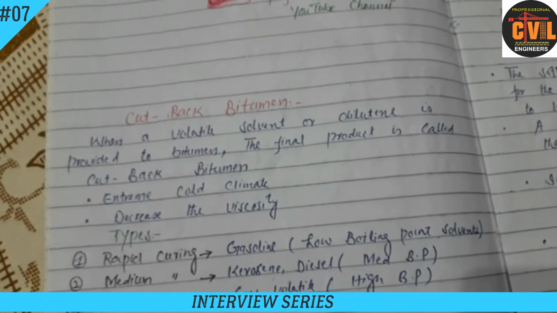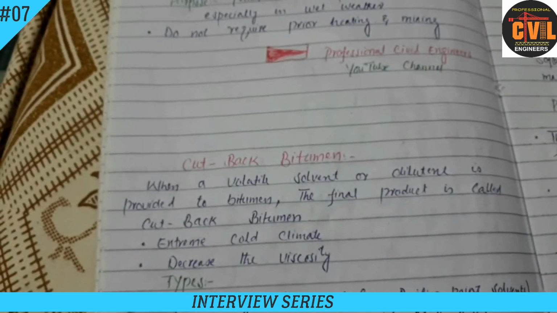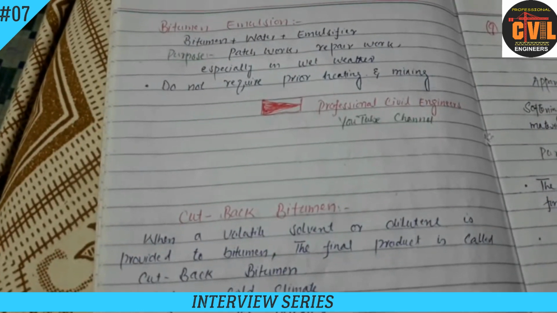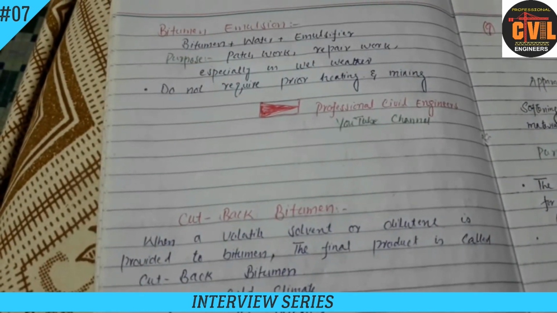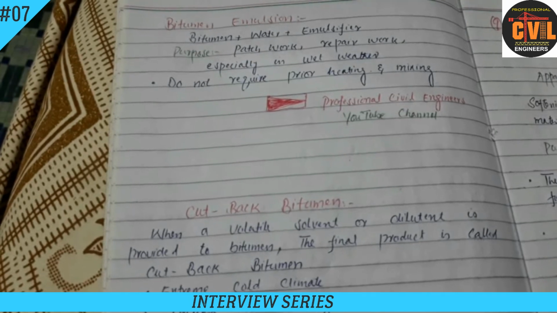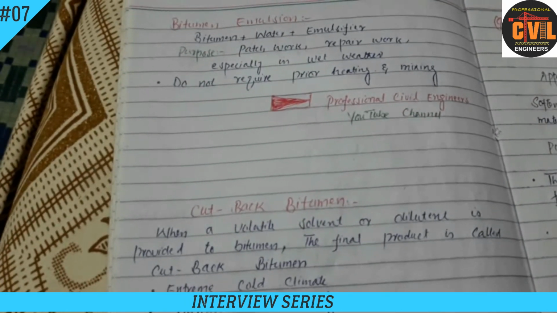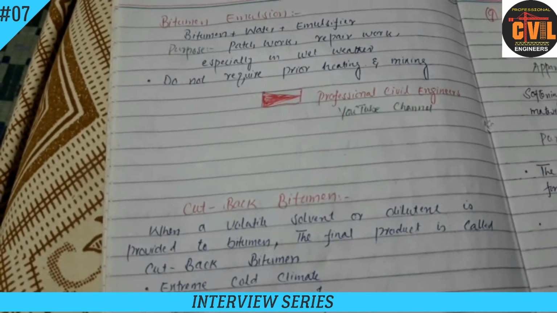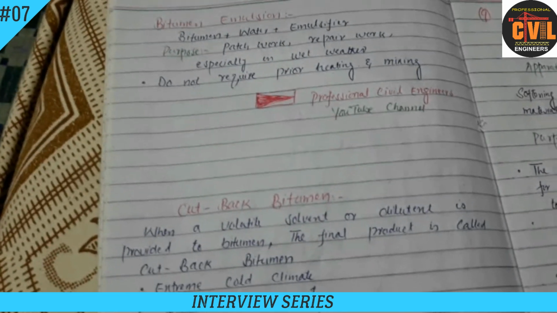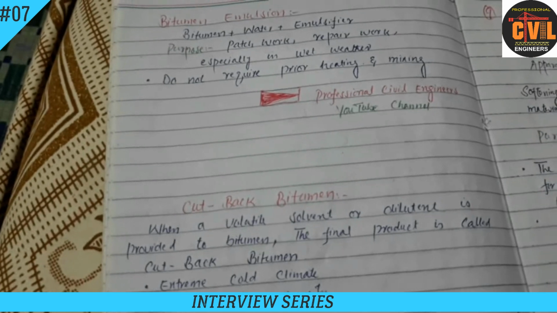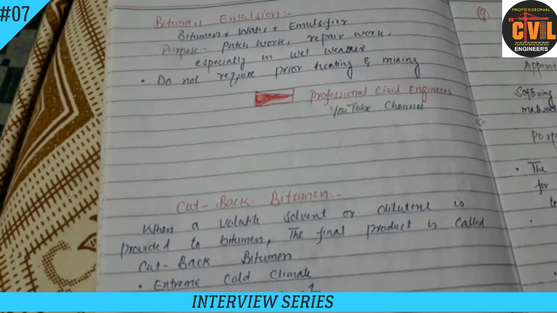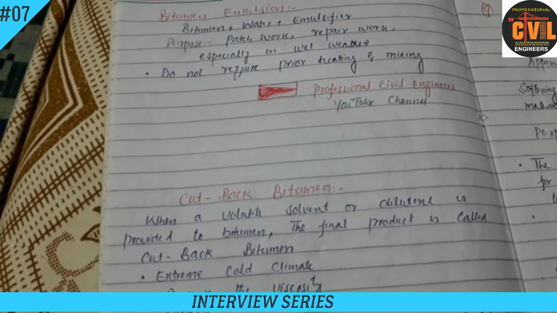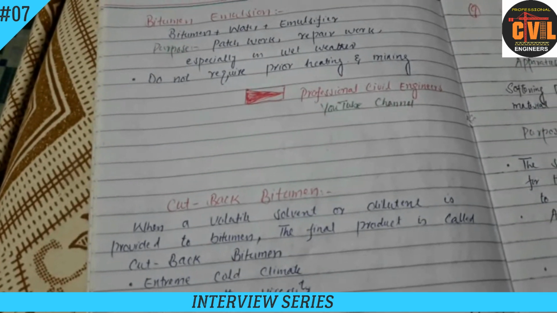The difference between bitumen emulsion and cutback bitumen is that bitumen emulsion is a mixture of water and bitumen, while cutback is a mixture of bitumen with diesel, gasoline, or kerosene oil. So it was all about these terms. Now I hope you understand the difference between all these.